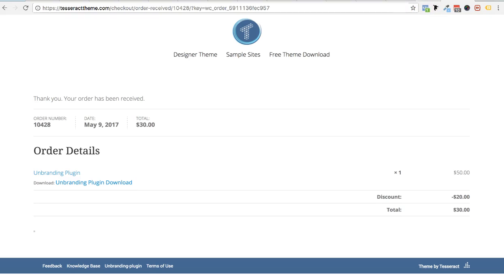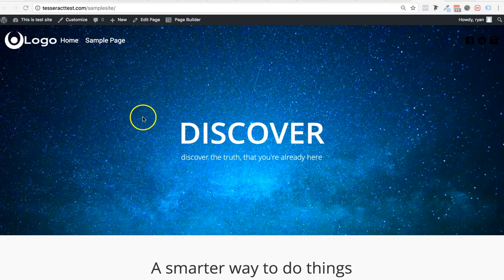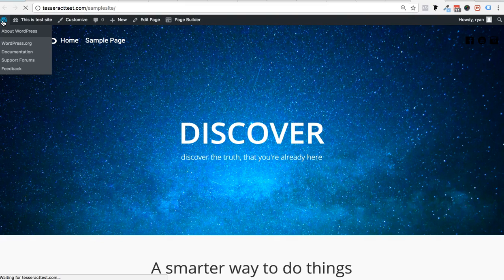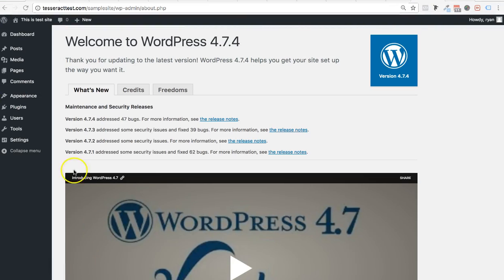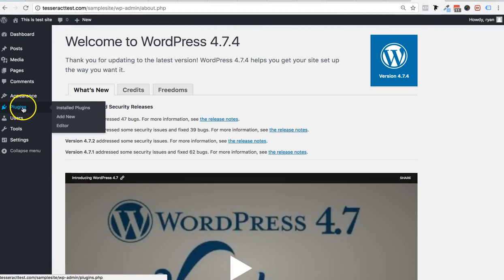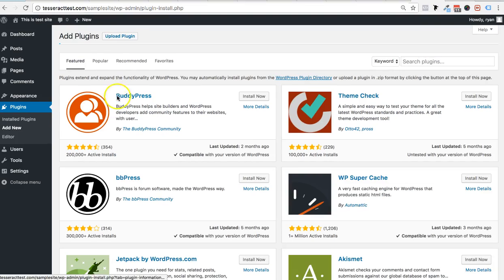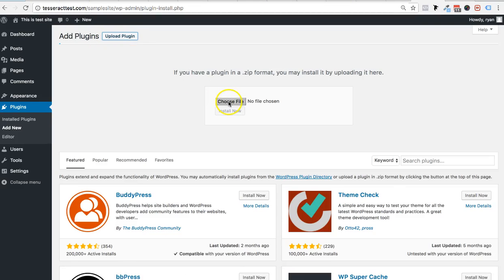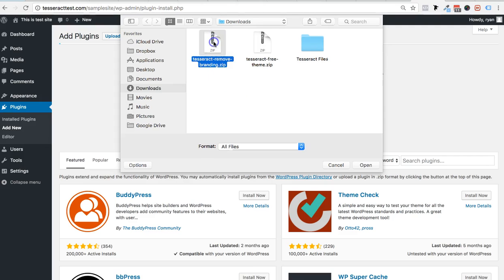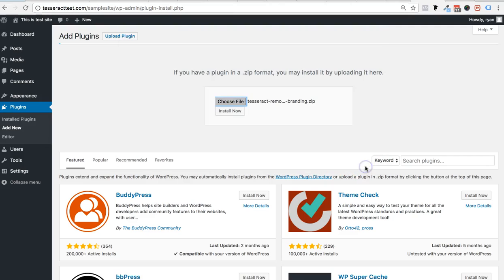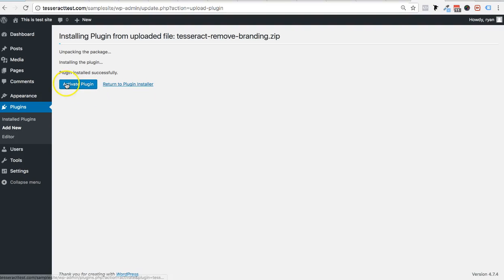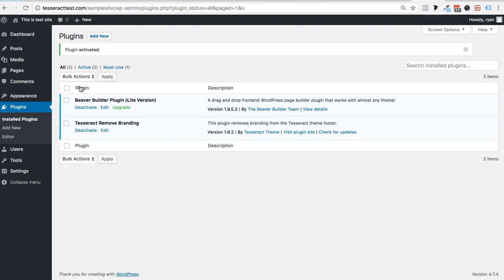then we can go right back to our WordPress area and install it. So let's go back into the WordPress dashboard and go to the plugins. All the extra features will unlock for you. Once we are in the plugins, click add new and click upload plugin right there. Choose file and click Tesseract remove branding, click open and install now. Then make sure you click on activate plugin. And that's it. That's all you have to do to activate the plugin, nothing more.